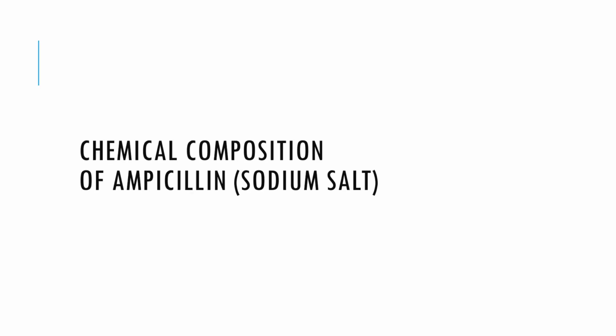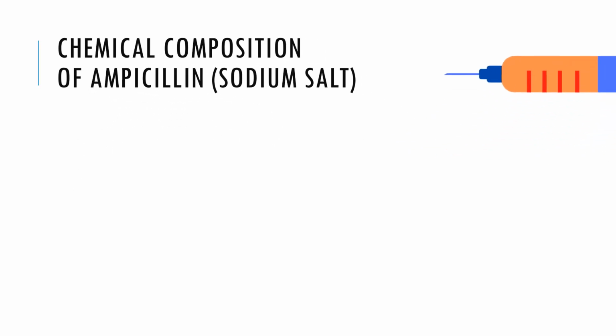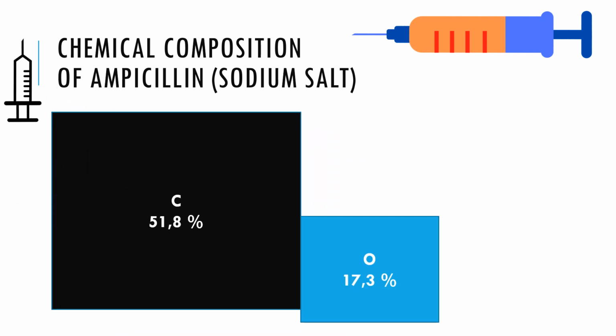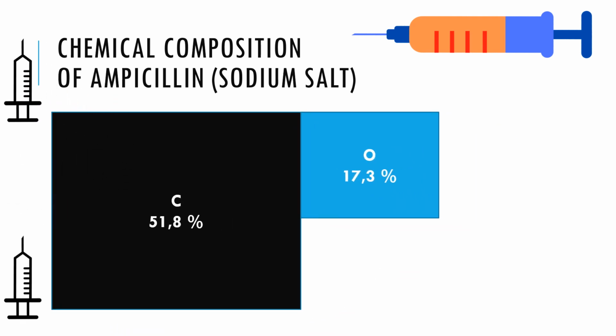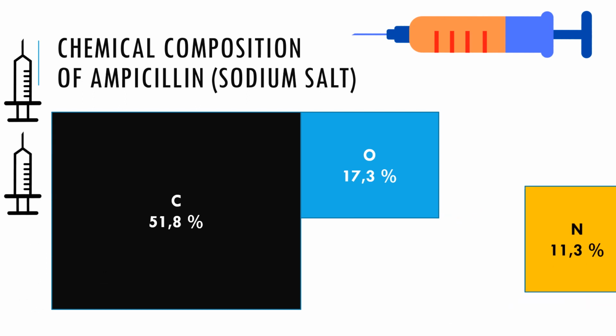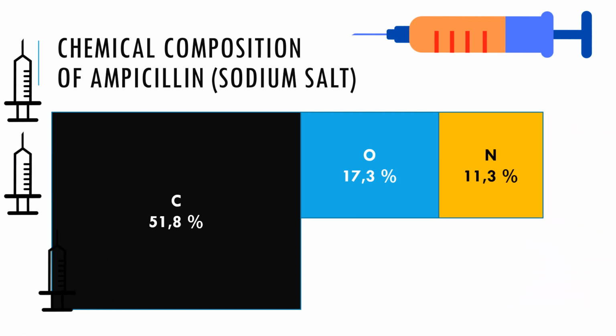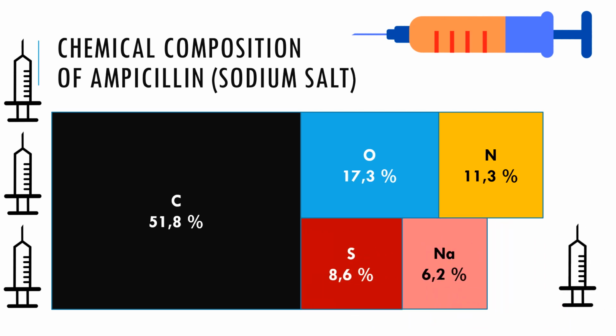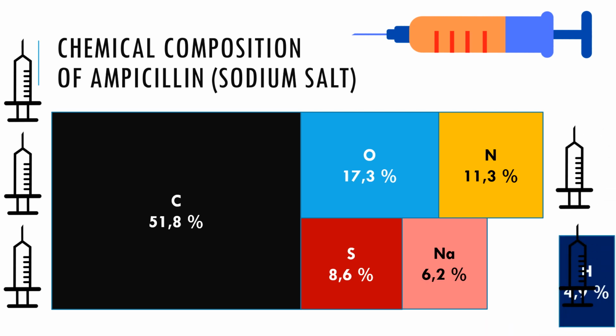Chemical composition of ampicillin, sodium salt. The chemical elemental composition of ampicillin is as follows: carbon 52%, oxygen 70%, nitrogen 11%, sulfur 8.6%, sodium 6.2%, hydrogen 4.9%.